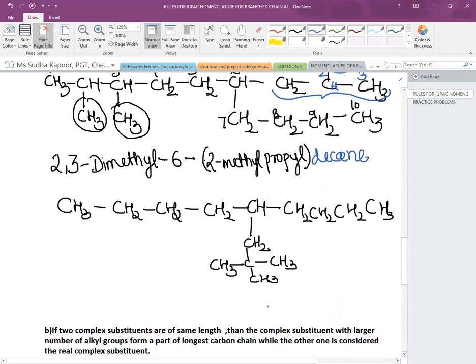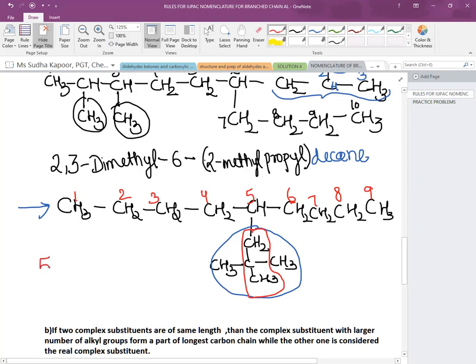Now coming to the other complex chain, a chain in which more branches are present on the alkyl group. In this case, this is the substituted part. First of all, we will see from which side we have to do the numbering. So it is 1, 2, 3, 4, 5, 6, 7, 8, and 9. The total carbons are 9. The branch is present in the middle, on the 5th, so we can number from either side. There is a propyl branch, and on the second carbon of the propyl, 2 methyls are already present. So how will we number it?